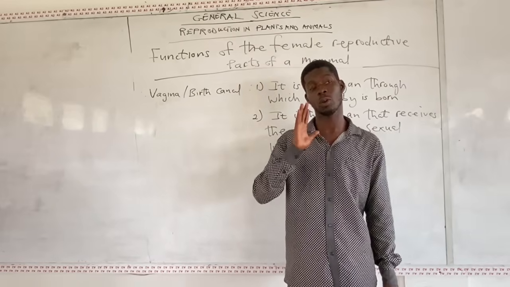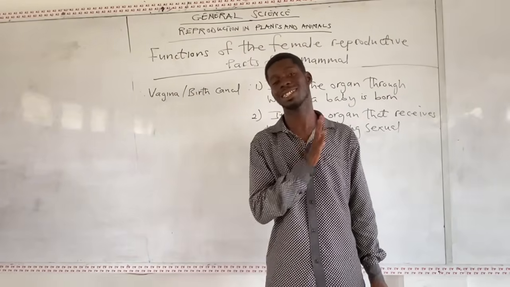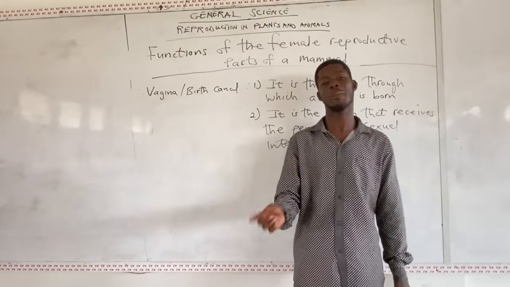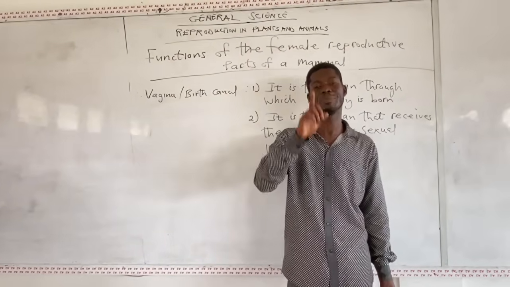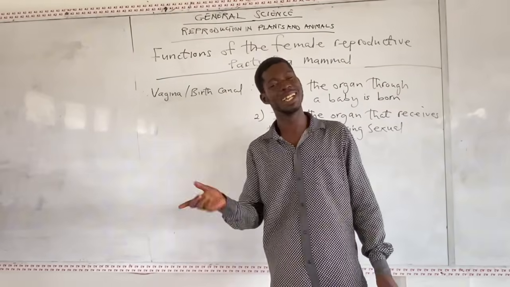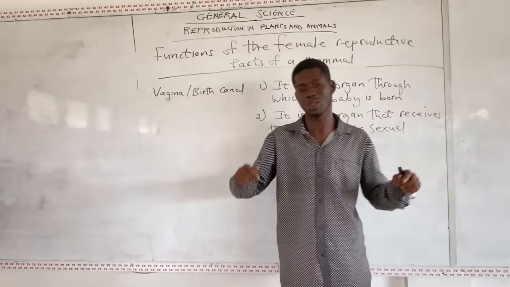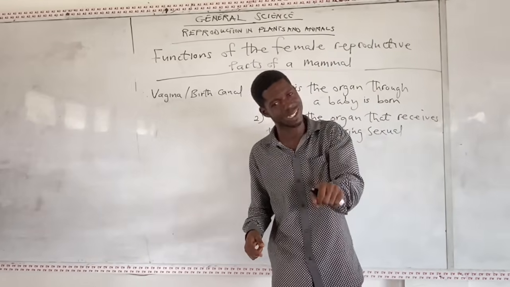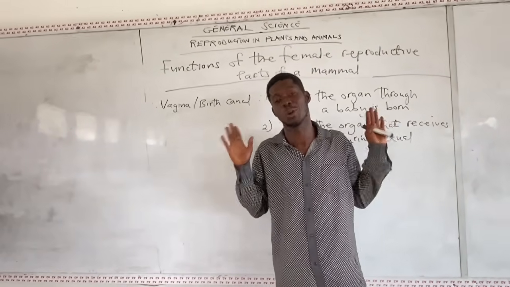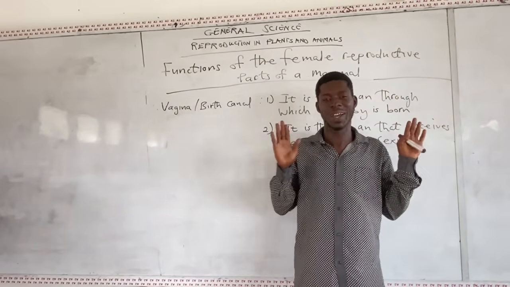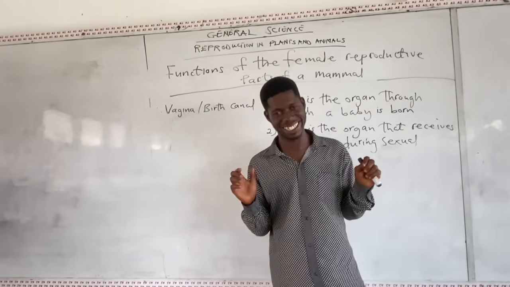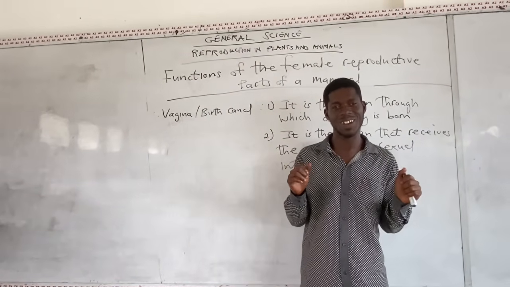So when sexual intercourse is going on, the penis is not supposed to pass through the mouth, and it is not supposed to pass through the anus. It's supposed to pass through the what? The vagina. It's only the vagina that is supposed to receive it. No other organ.